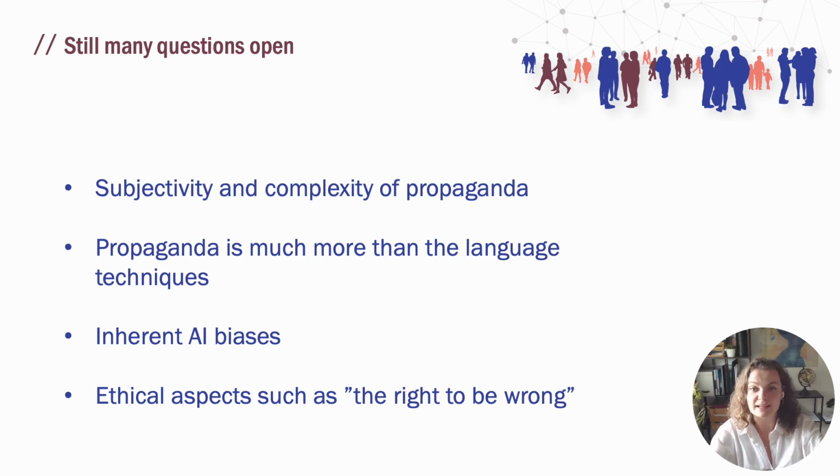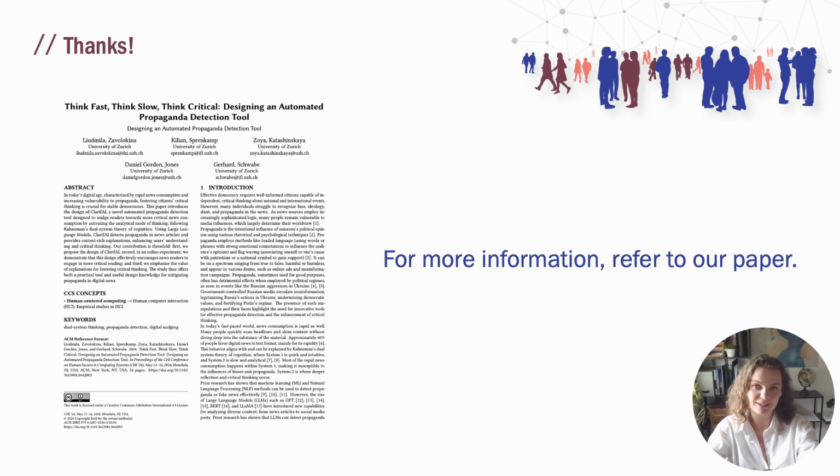Third, inherent AI biases. Our models aren't immune to biases. Identifying and mitigating these is crucial to ensure that the approach is fair and effective. Finally, there is the ethical side. How do we balance our fight against misinformation with the right to free expression and avoid censorship? Thank you, and for more information, please refer to our paper.